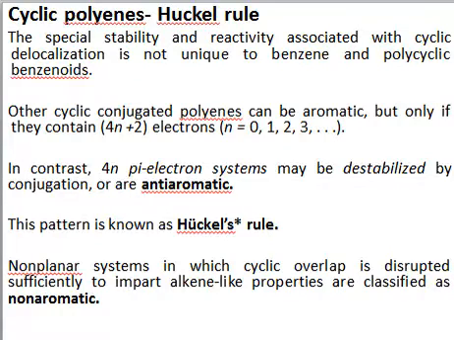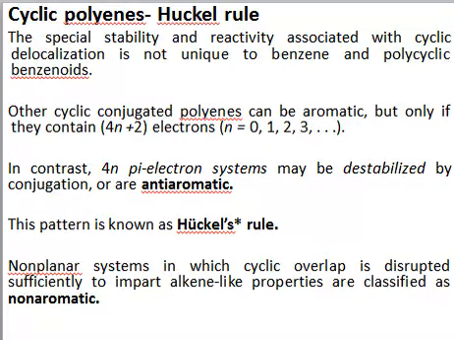So what does 4n+2 number of pi electrons mean? You can change the value of n to any value. It can be 0, 1, 2, 3, and so on. So just change the value of n and see what number you get. If the number you get from this formula is the same as the number of pi electrons in your system, then your system will be aromatic.